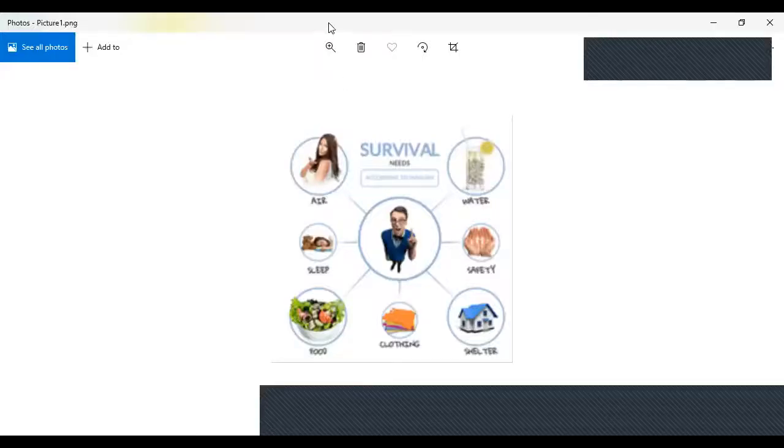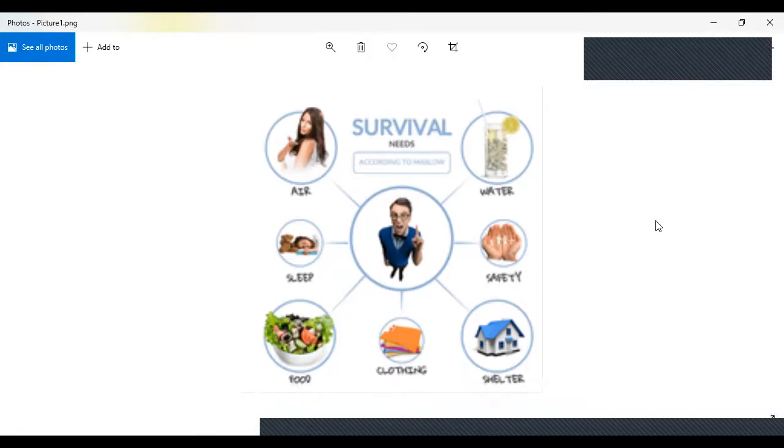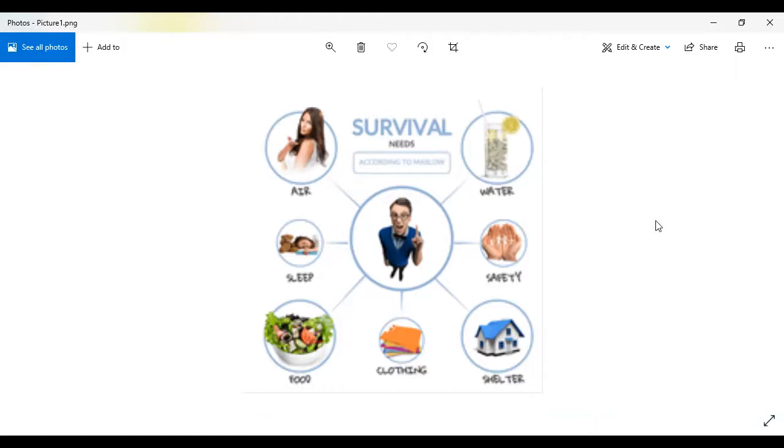So here I have shared the screen again. These were the survival needs that we discussed. Air, water, sleep. Yes, I missed the sleep. Sleep is also a human body need, a proper sleep for a proper time. If you do not sleep for that much time, you don't feel fresh and you cannot work properly, right? So sleep is another need of the human body.